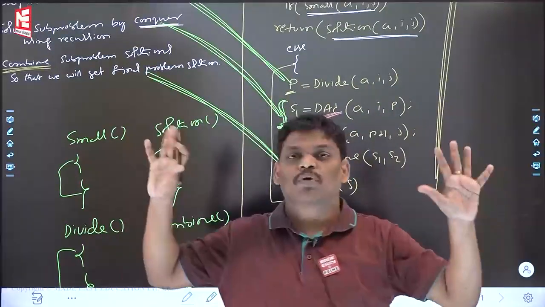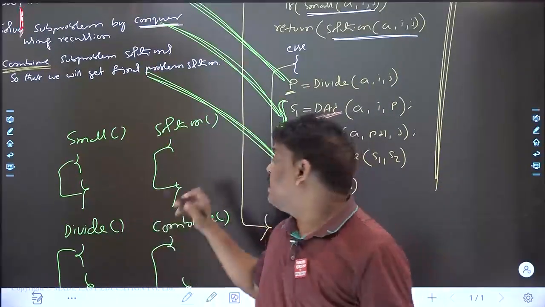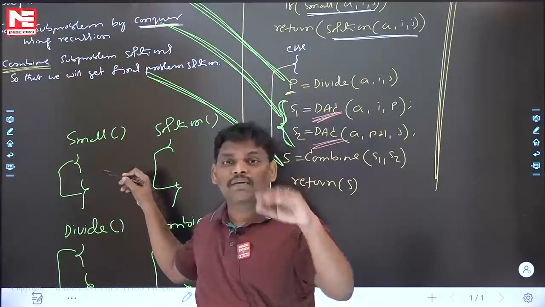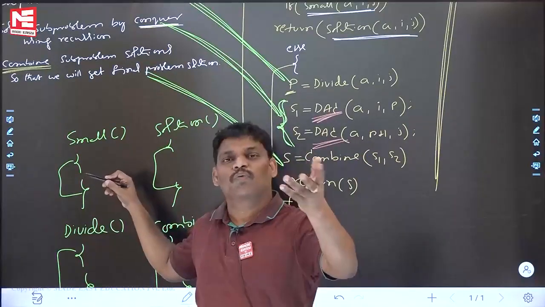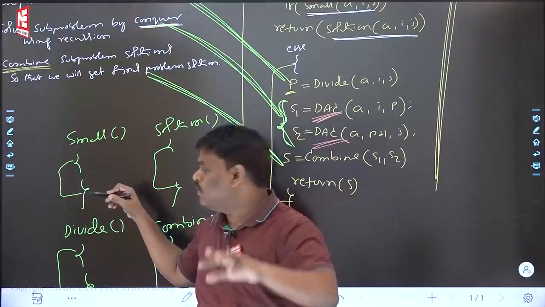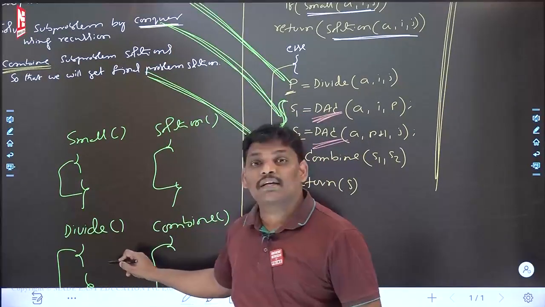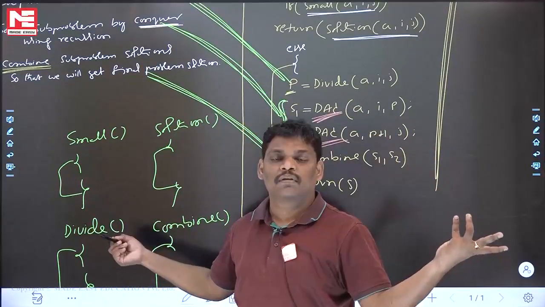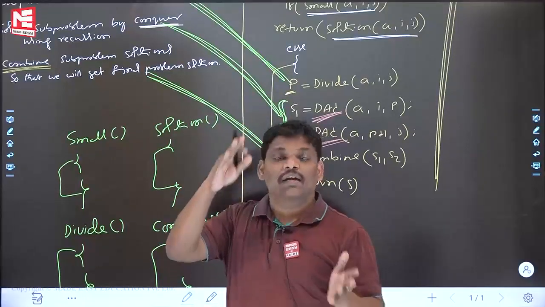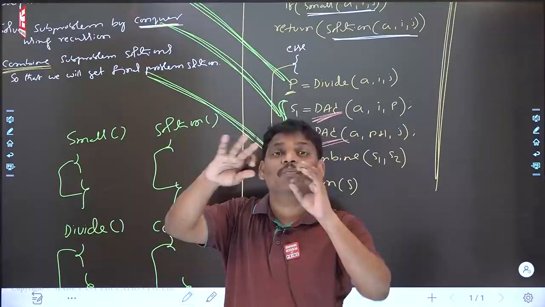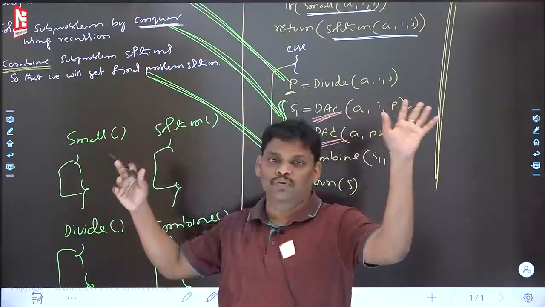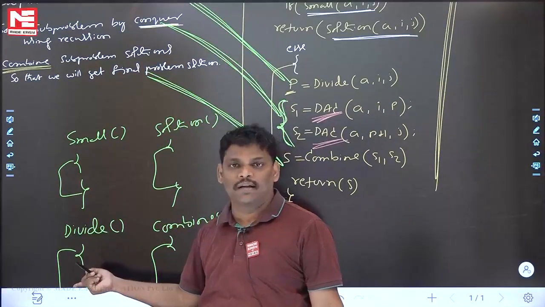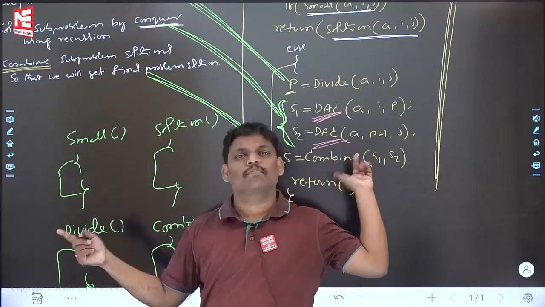Now, final conclusion I want to say to you. I cannot say forcefully that one element is only small, or that 10 is only small. Whatever they feel for their problem, they can write. Some people are saying, sir, how can he divide whatever way he wants? It is his problem, he will divide. Divide and conquer simply says that if you think the problem is a big problem, divide. How many parts? It is up to you. Suppose I want to divide into 5 parts, then write the code accordingly. Accordingly, you can manage the major one also.